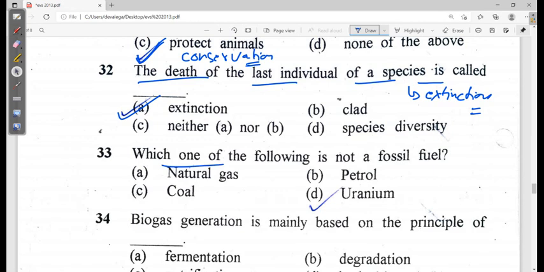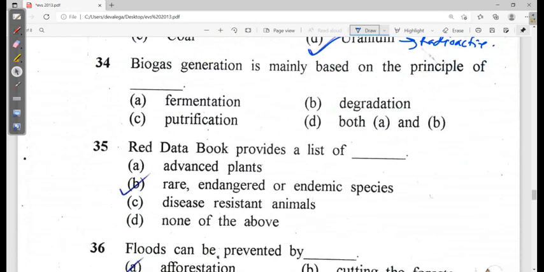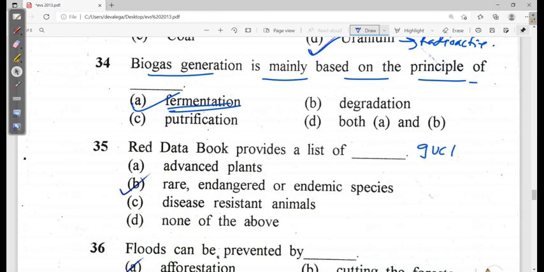Which of the following is not a fossil fuel? Uranium. It's radioactive, not fossil. Next is what? Biogas generation is mainly based on the principle of fermentation. Okay. The Red Data Book by IUCN gives the details of endangered species, endangered and extinct species, rare, endangered, endemic species. Option B is the correct one.